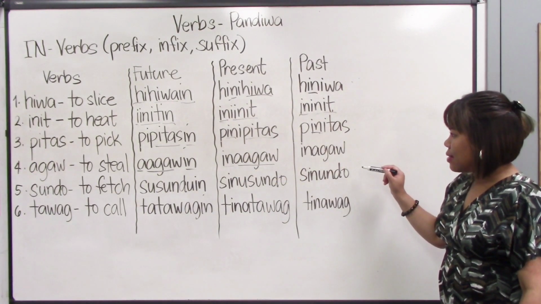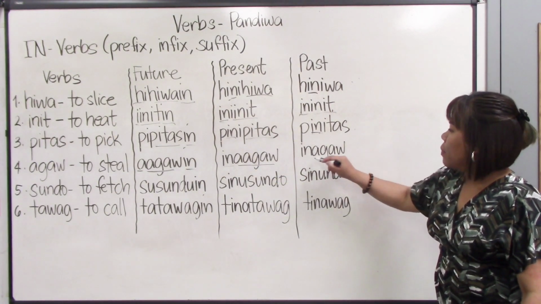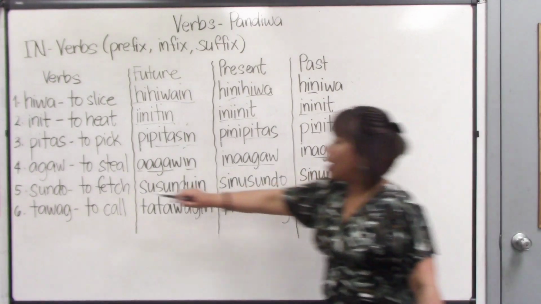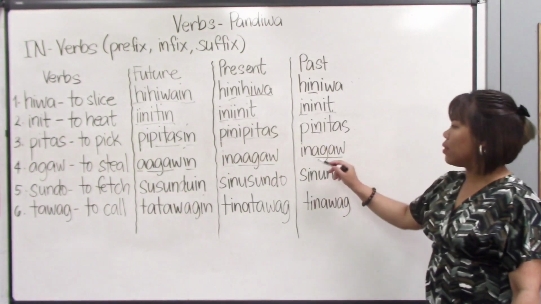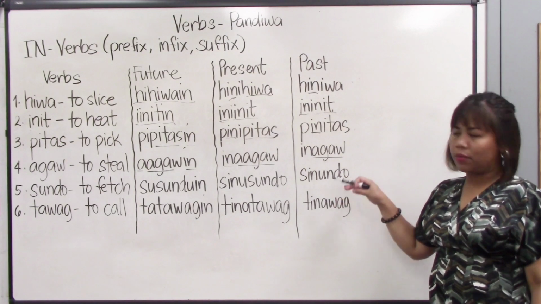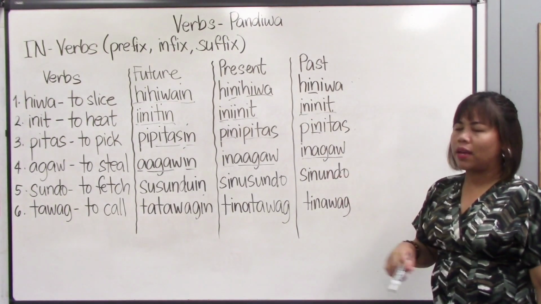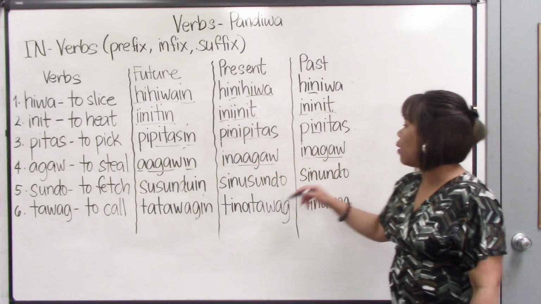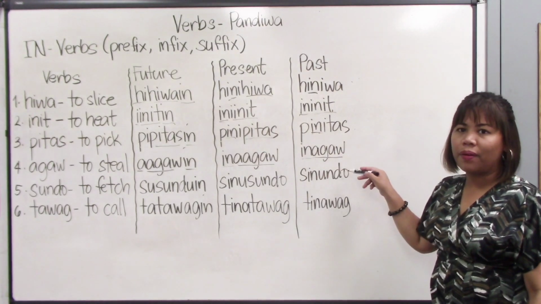The past tense, so what did we do? Get the entire root verb again, agaw, put the in in the front of the word. So this is a prefix. From agaw, it became inagaw.